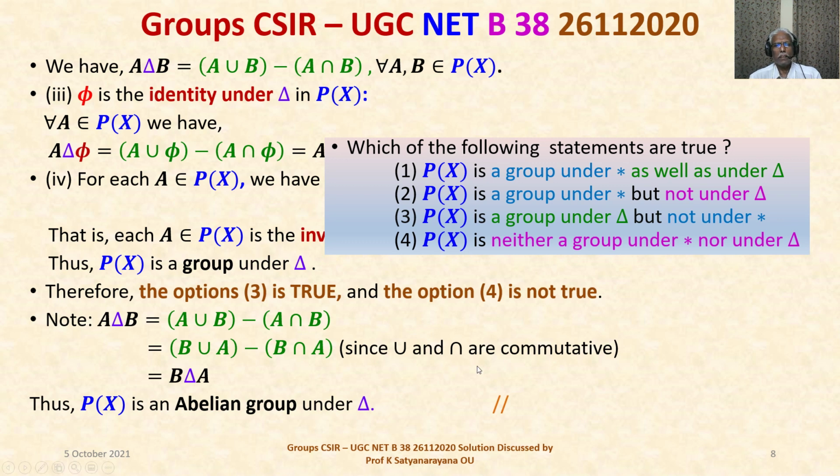So that is the discussion of the problem on power set of X about the group structure under two binary operations, intersection and symmetric difference.